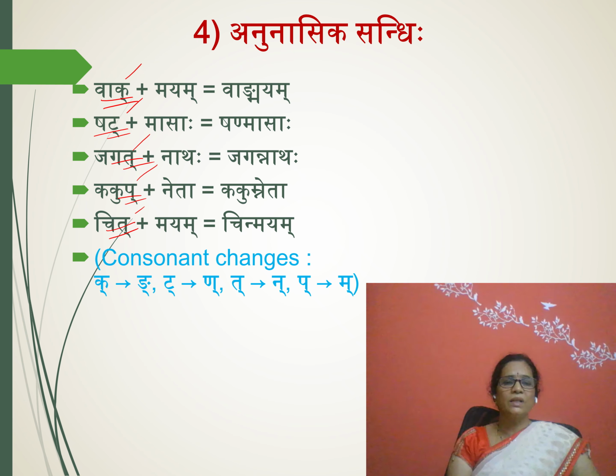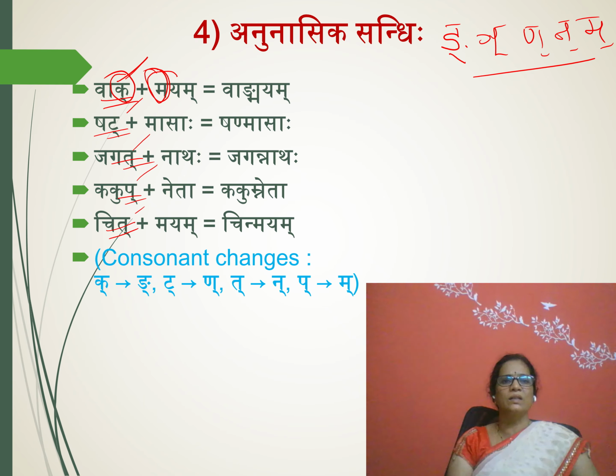If the second word's first letter is any Anunasika letter, what is the meaning of Anunasika letter? Varga's fifth letters are called Anunasikas. Nga, Nya, Na, Na, Ma. If any of these letters is there as the second word's first letter, then this varga's first letter will be changed into that varga's fifth letter. That means here Ka is there, Vak. Here Ma is there. This Ma is an Anunasika letter. So here this also will be changed into this varga's fifth letter, meaning Kavarga's fifth letter, it will be changed into Vangmayam. Here Shat Masaha.